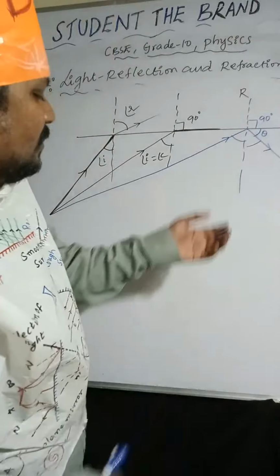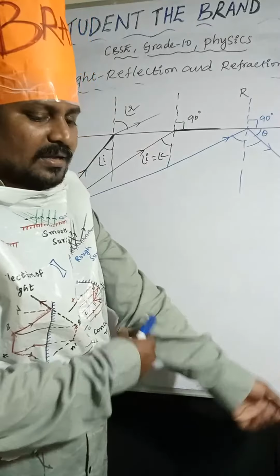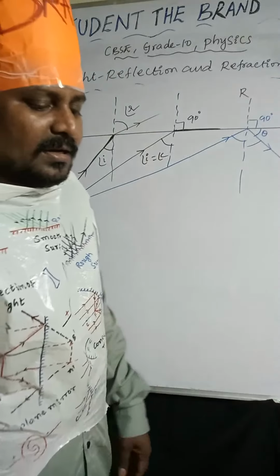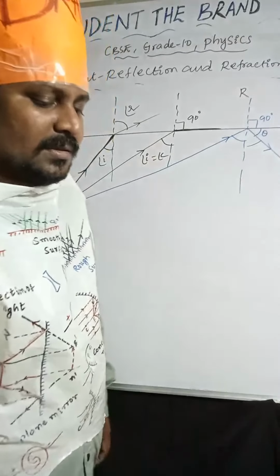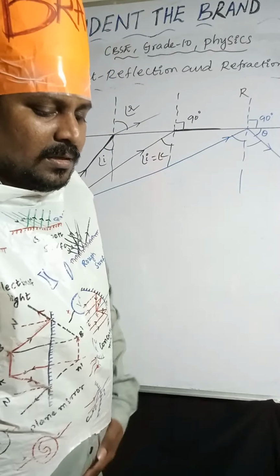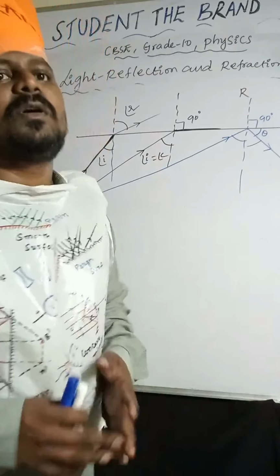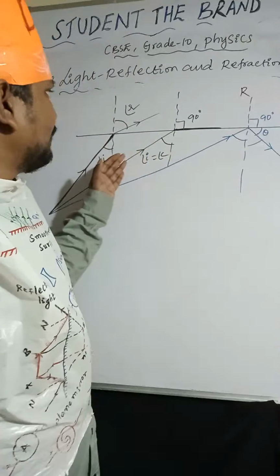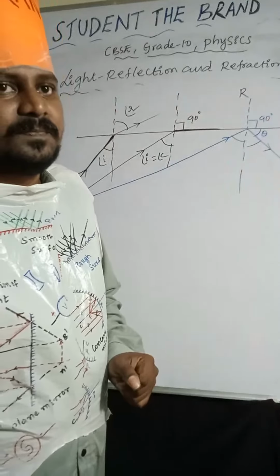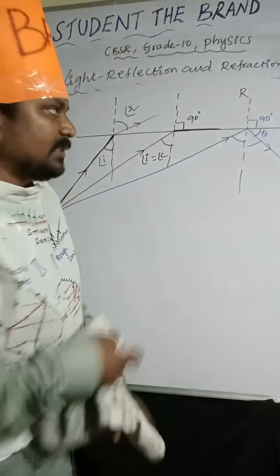That is called total internal reflection. I hope it is very clear. So this is about angle of refraction, critical angle and total internal reflection. Clear? Done.